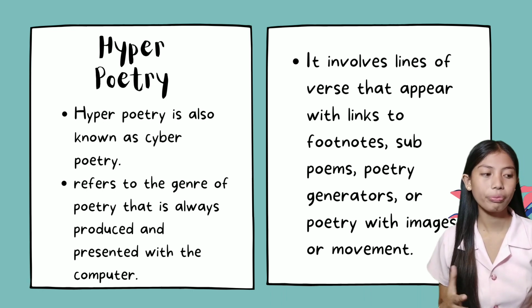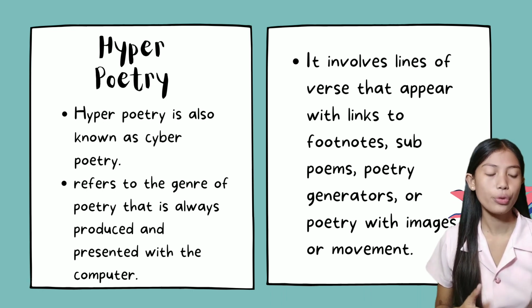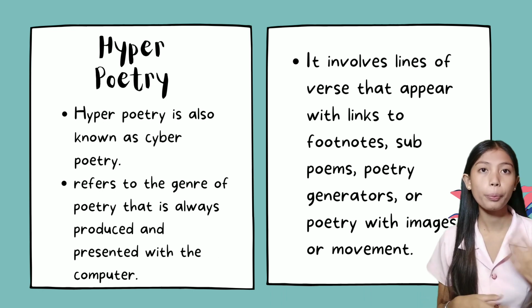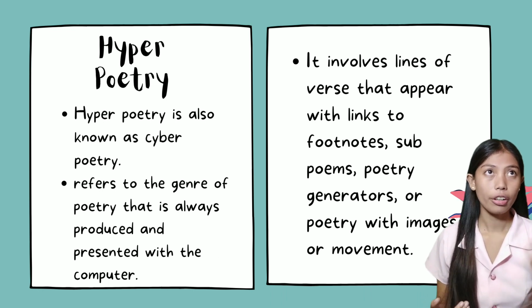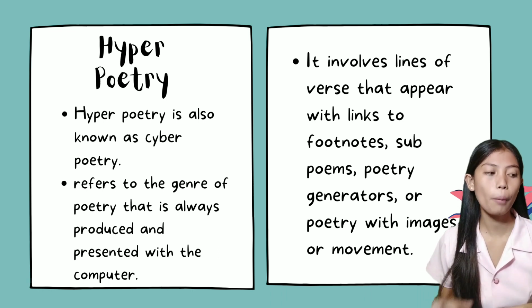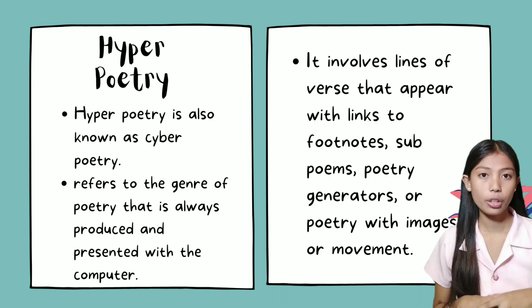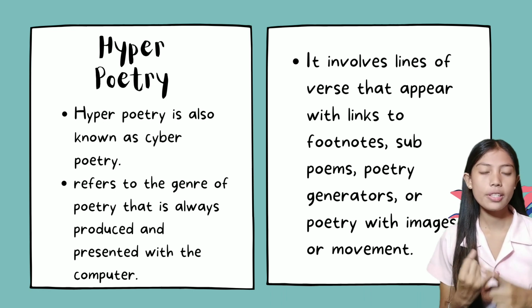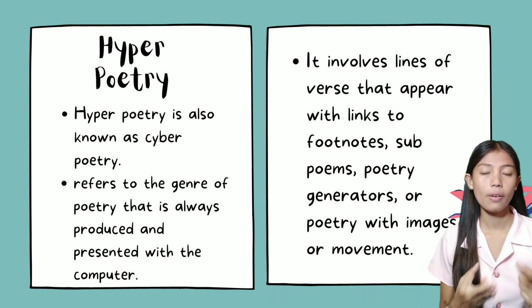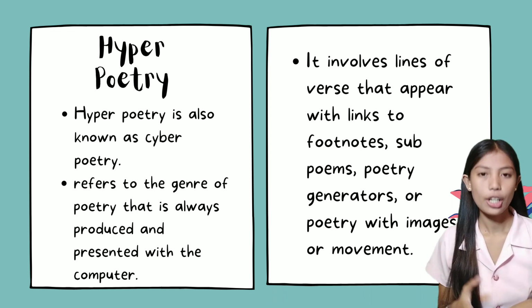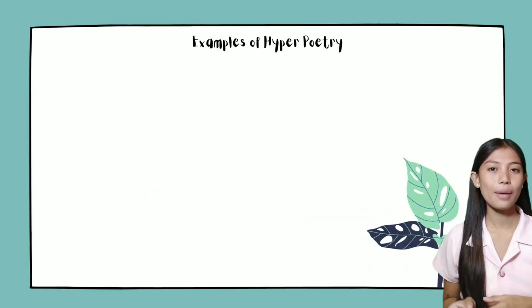This hypertext makes it easy for the reader to move from one website to another because of the embedded links. Each link brings the reader to another page which expands their idea or knowledge presented by the text of the poem. So the poem is moving or being generated in response to the link that the reader chooses. It can involve a set of words, phrases, lines presented in a variable order. So that is hyperpoetry. Here are examples of hyperpoetry.